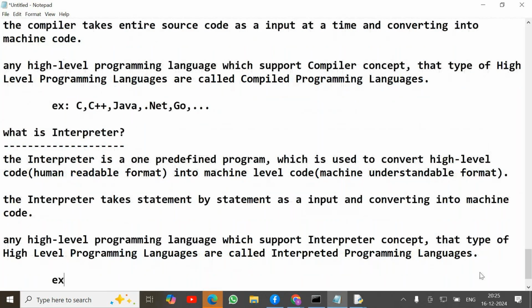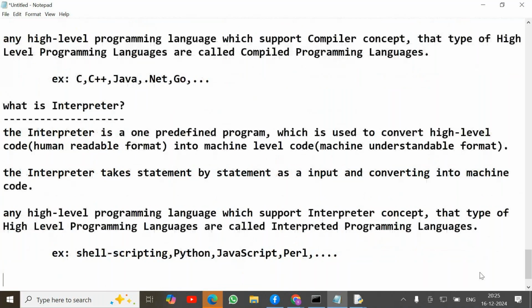Interpreted programming languages, best examples: shell scripting, Python, JavaScript, Perl scripting, and so on. These are the interpreter supported languages.